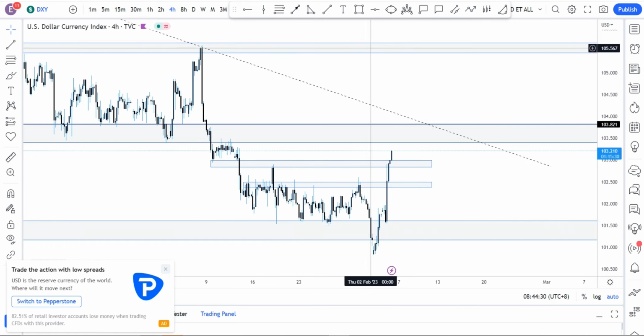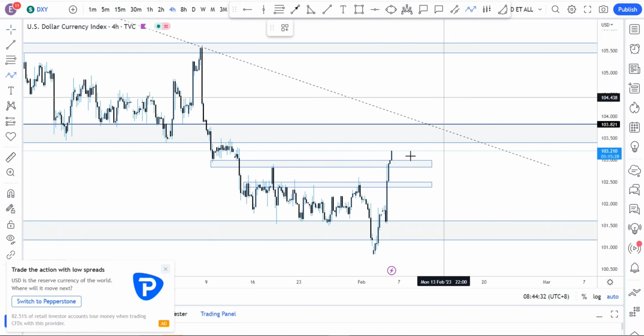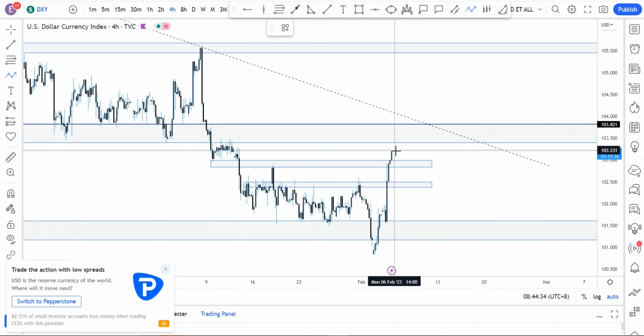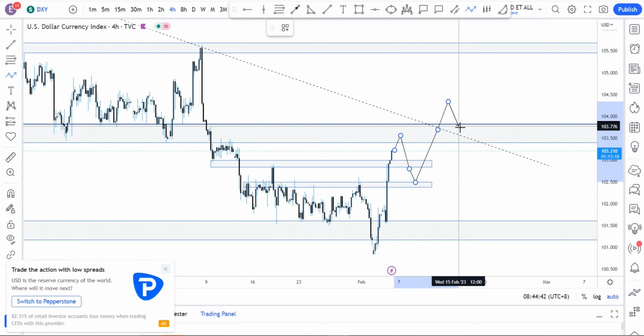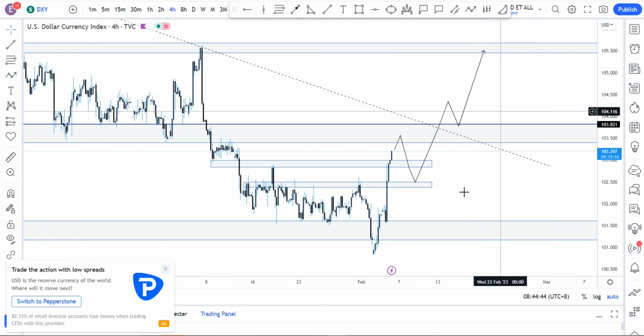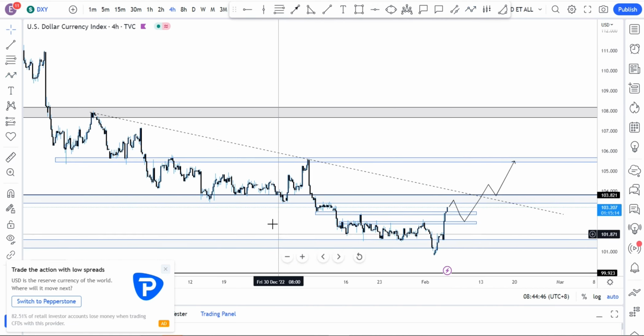But for the DXY, what I'm anticipating, probably since we've seen price going to the upside, we might just get price to this region, come back to pick up orders here or here, and then we'll continue to the upside, possibly break this region, retest this region, and then we'll continue to the upside. Yeah, so that's basically it.